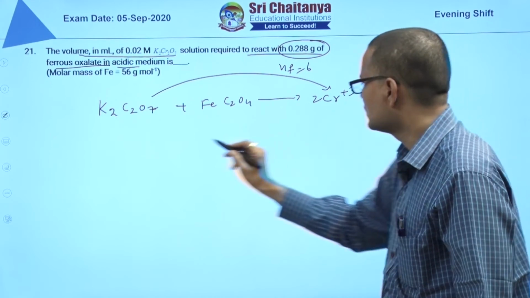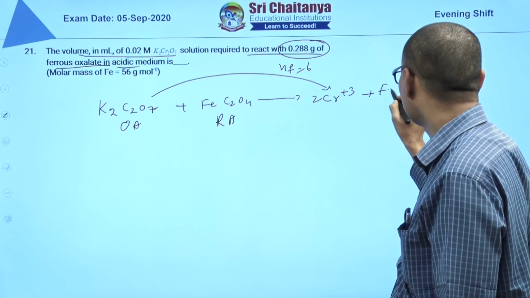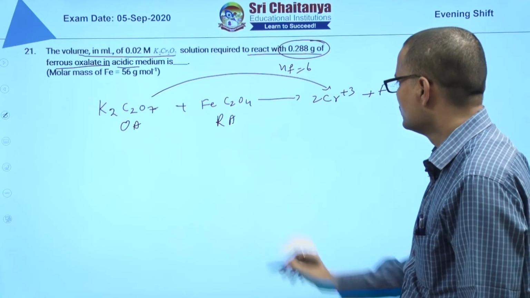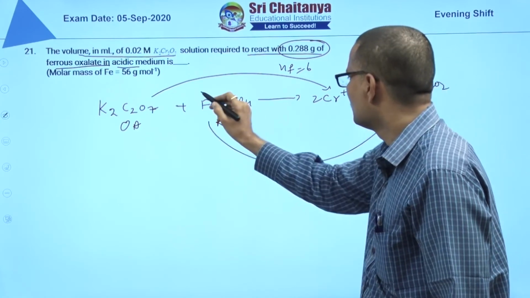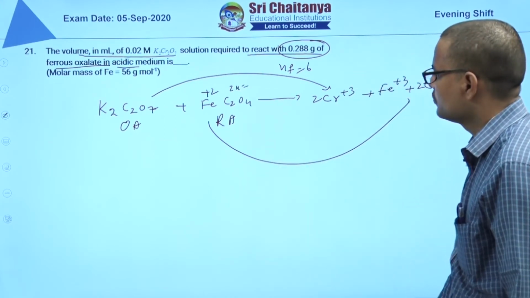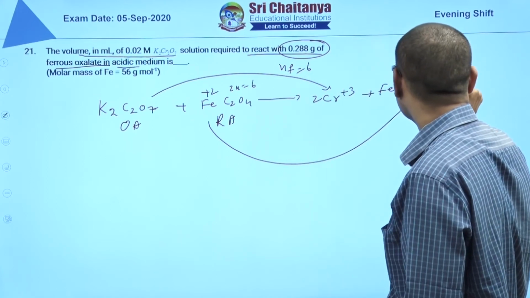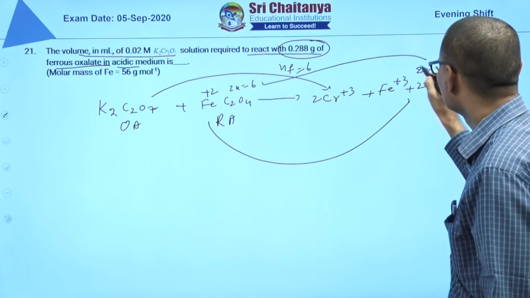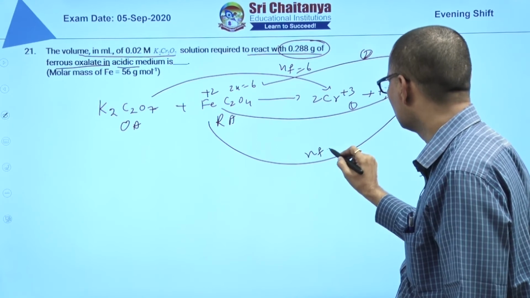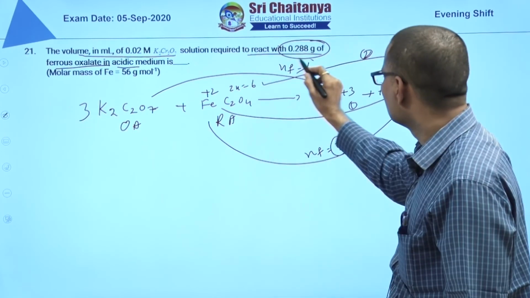K2Cr2O7 is the oxidizing agent. Obviously ferrous oxalate is the reducing agent. Ferrous is converted to ferric, and oxalate to carbon dioxide. So for the N factor, iron goes from +2 to +3, and 2x is equal to 6 becomes 2x equal to 8, so the carbon oxidation number increases. Here 2 units increase, here 1 unit increase, total 3. The N factor of this is equal to 3. So we write these 3 here as the stoichiometric coefficient, and this 6 here.